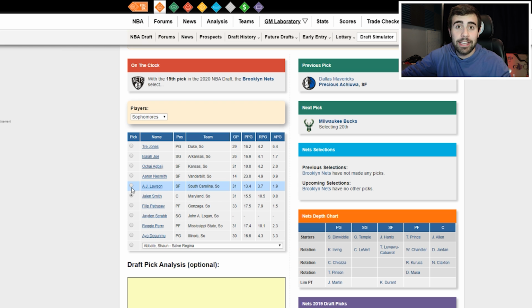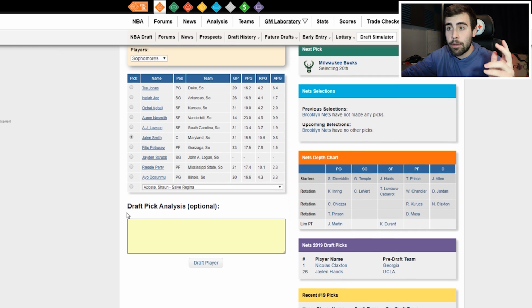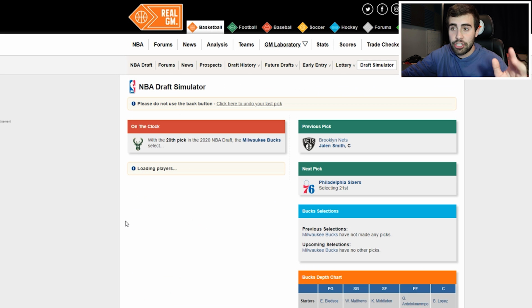He's an efficient offensive player. He's a great defensive player. He's a good shot blocker. He's strong inside. He's not going to get bullied. He's a smart offensive player as well. He's a good roller in the pick and roll. He can catch the alley-oops, and I think he'd be a fun player to play with Kyrie Irving in Brooklyn. So I'm going to have the Nets selecting Jalen Smith there.